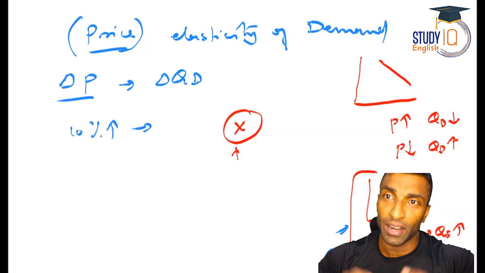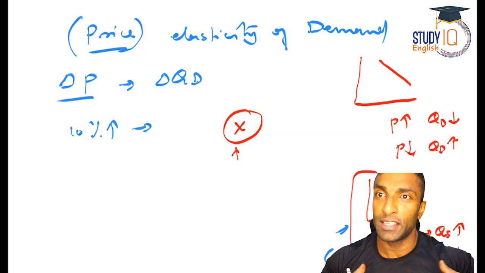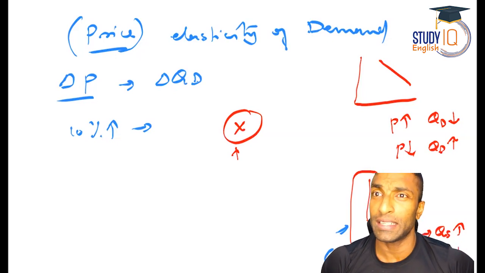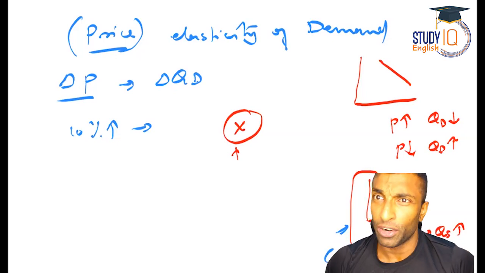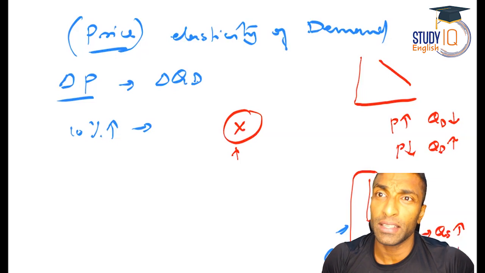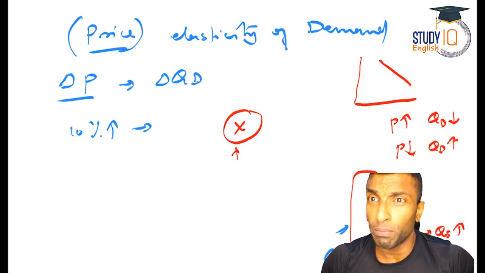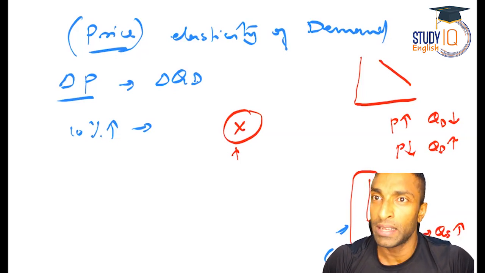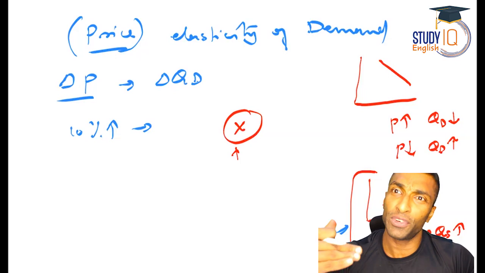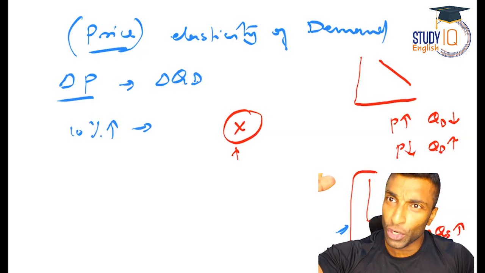Guys, I've seen they have asked this question from elasticity of demand. They have asked questions. That's the reason why I'm stressing on this. And the conceptual clarity is going to be very important, and that's going to play the key role here. So I hope that part is clear, and I'll explain with the formula, with examples. So things will be more clear to you. But as of now, you need to see, do you have a choice?